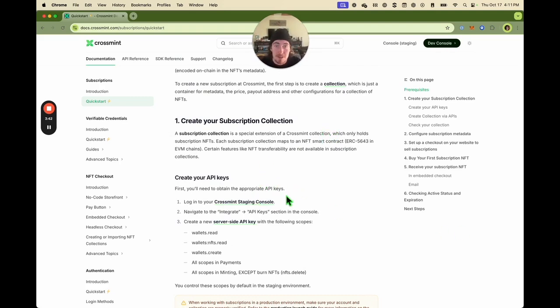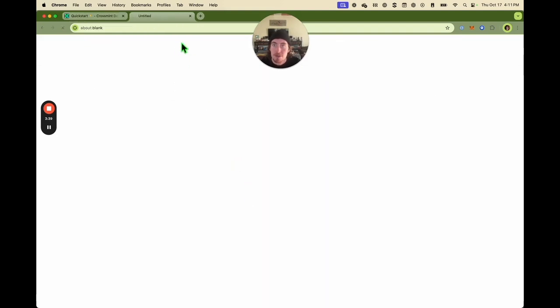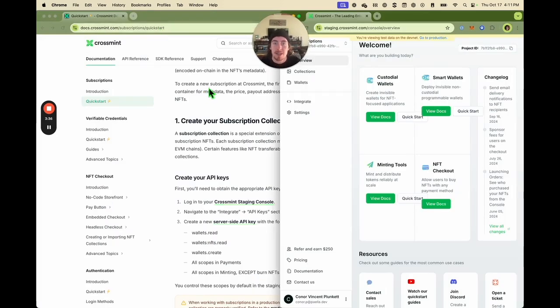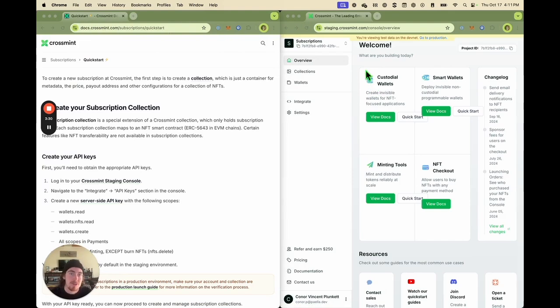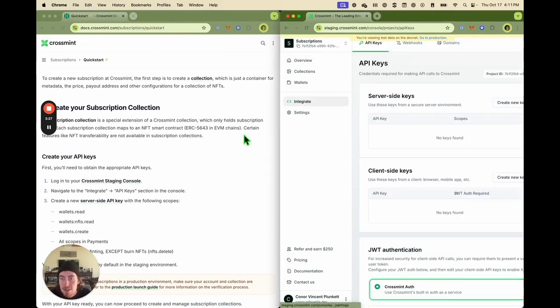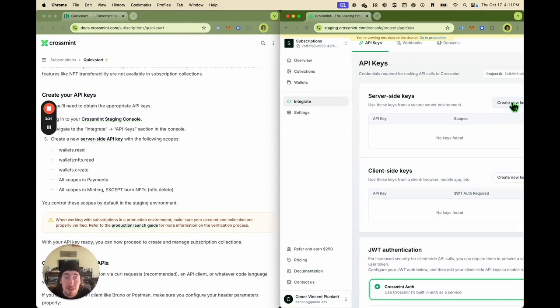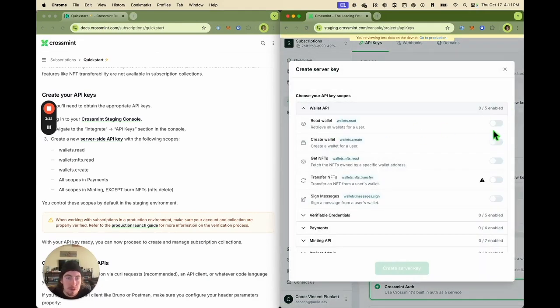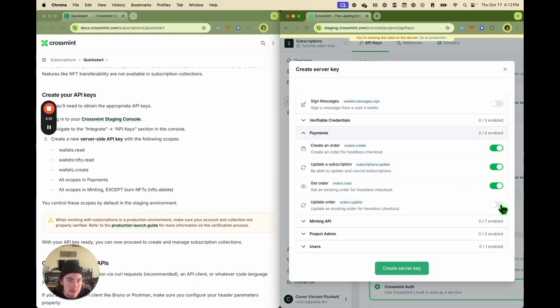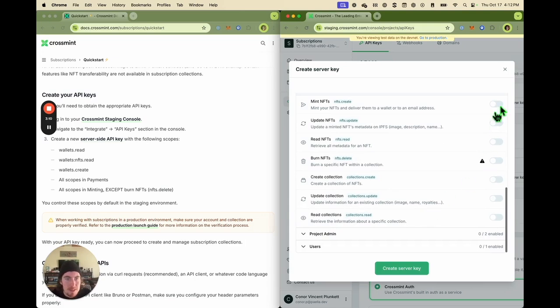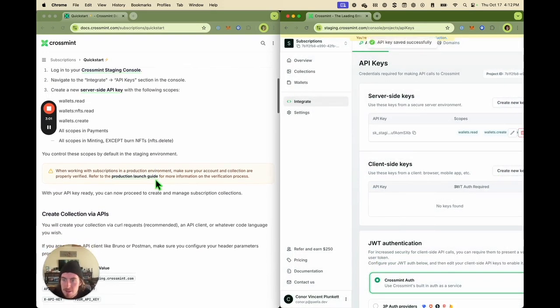So first thing we need to make those is API keys. So we'll head over to our CrossMint staging console, which we've made in the prereqs. We'll make a project. Here you can see I've made one called subscriptions, and we'll head down to the integrate tab. And we want to make a new server-side API key. So we want to include a few things there, all the scopes in payments, and then all the scopes in minting, except burning, because we don't want to be burning our NFTs just yet. So we make a key, and we're good to go.